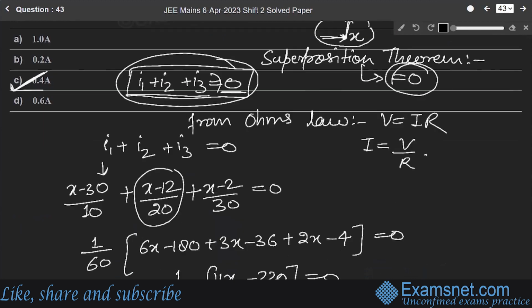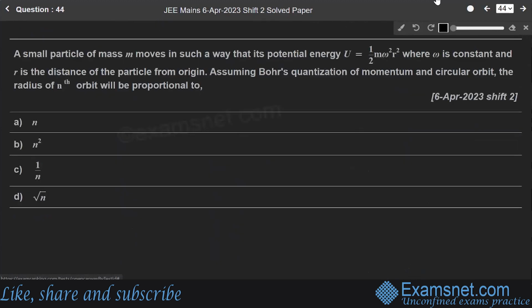Got it? Now, our next question, question number 44. It says that a small particle of mass m moves in such a way that its potential energy is U equals 1 by 2 m omega square r square, where omega is constant and r is the distance of the particle from the origin.